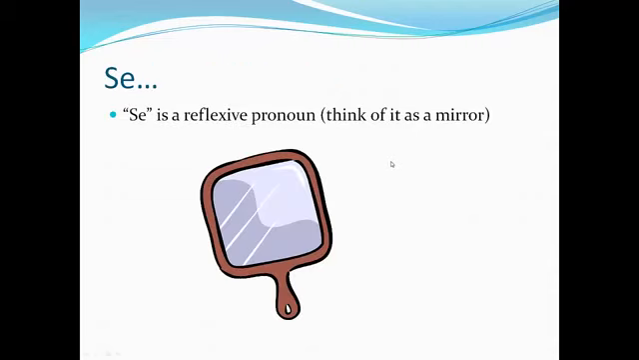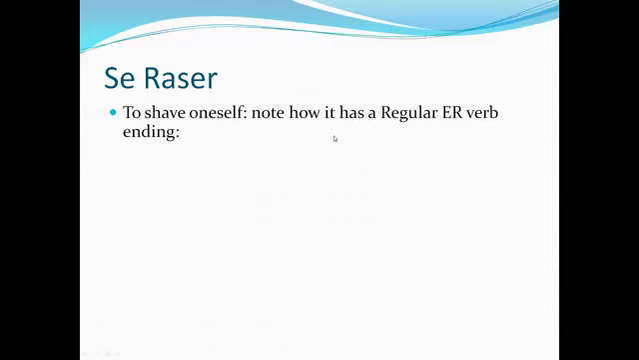You'll notice that in front of each of these verbs is what is known as the reflexive pronoun, se. Se is a reflexive pronoun which bounces the action back onto the subject. Think of it as a mirror. Se raser, meaning to shave oneself.